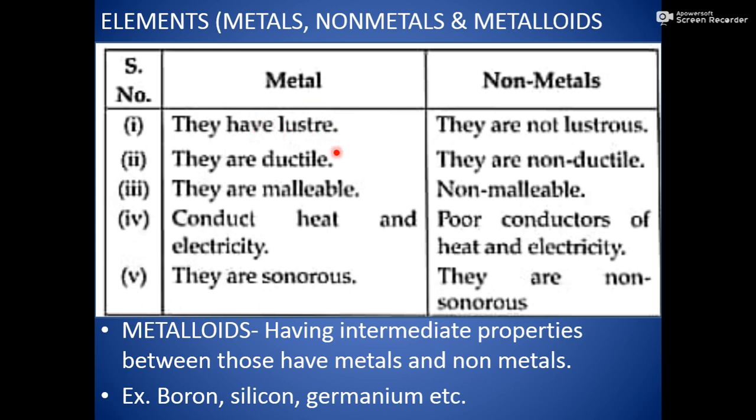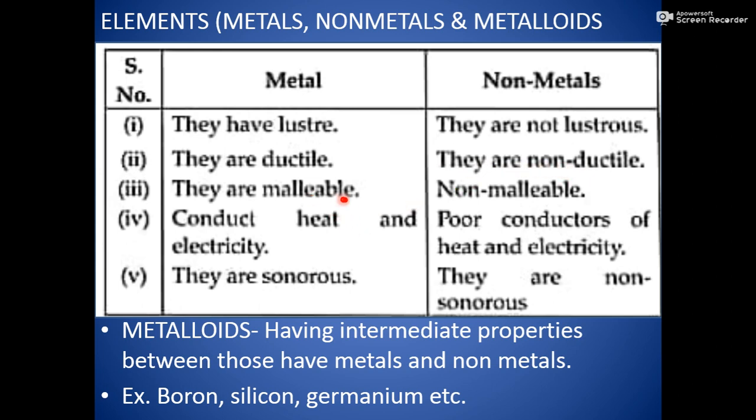They have luster. Luster means shine. So as we know that gold, silver, they all shine. So metals have luster, whereas non-metals are not lustrous. Second, they are ductile. Ductile means it is an ability of an element, especially metal, that they can be drawn into thin wire. The topic was in your 8th class also. You already have discussed these terms. Non-metals are non-ductile, that means they cannot be converted into thin wire except some exceptional cases.